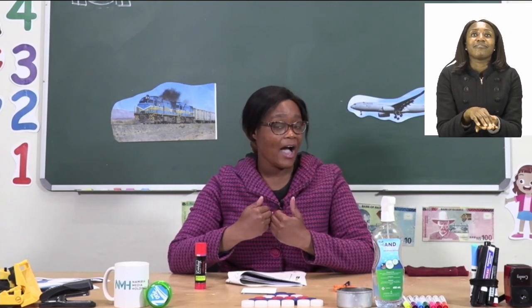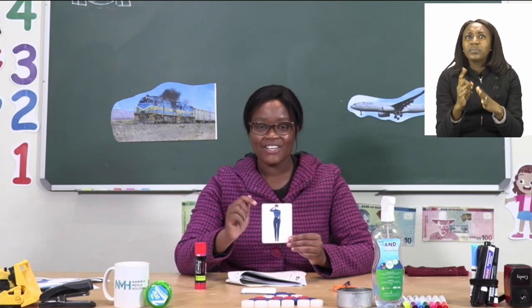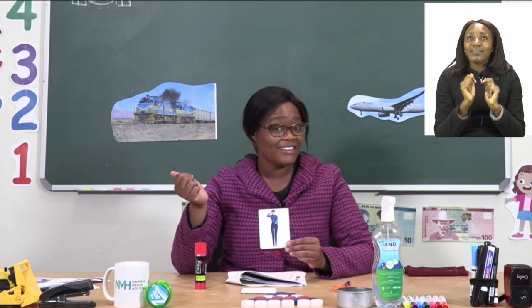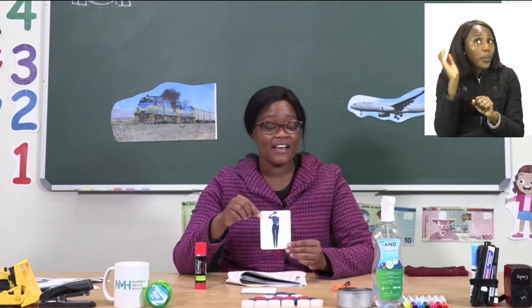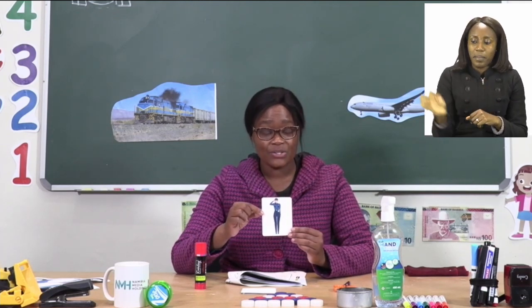If I am picking up the card, that means you have to tell me what this person is. In this case, since you cannot answer out loud and I am here, I will say the answer. The card that I've picked up is of a police officer. So if you're done with that card, what you do is to put it under the other cards.